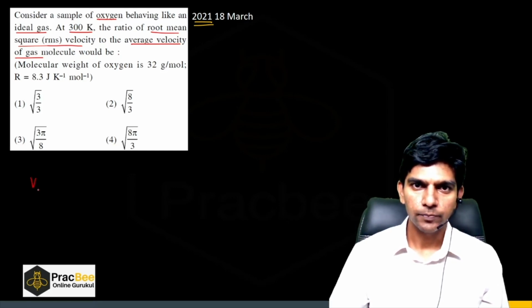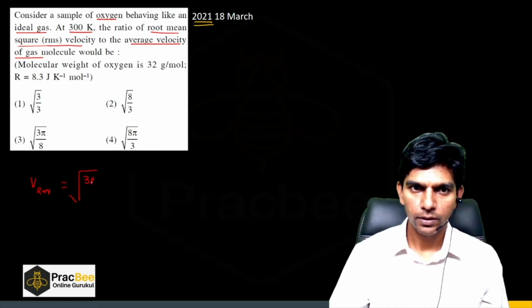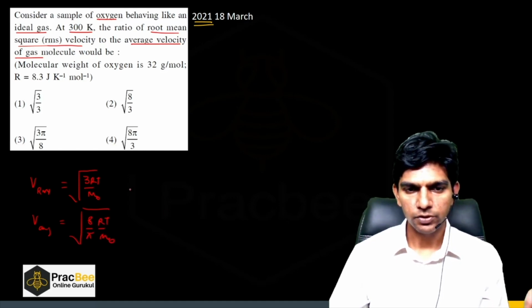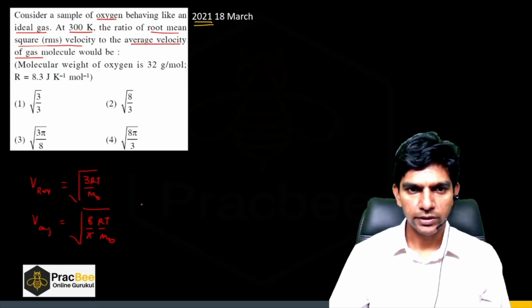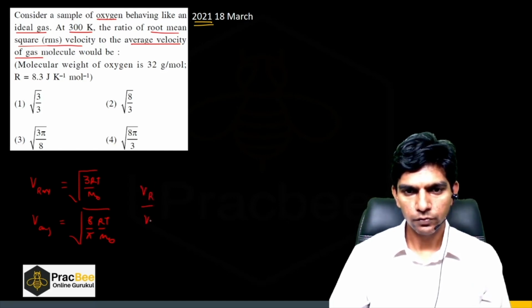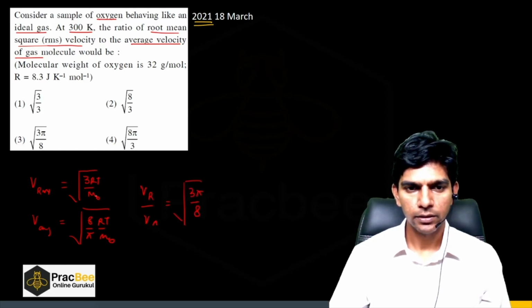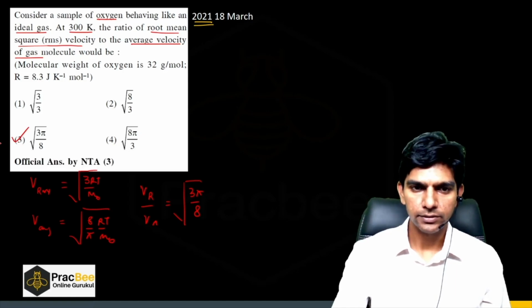Because we know that root mean squared speed is root of 3RT by m naught, and the average speed is root of 8 by pi RT by m naught. Now if you take the ratio, it comes out to be VRMS upon V average will be root of 3 pi by 8, because RT by m naught will get eliminated. So option 3 is the right answer.